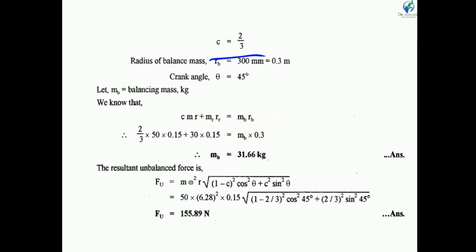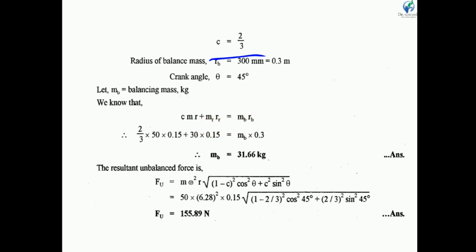Now if we put the values, C is equal to 2/3, M is the mass of reciprocating part is 50 kg. Small r is the radius of rotation, or we can say the radius of crank, so radius of crank is 0.15 meter, plus MR into RR.